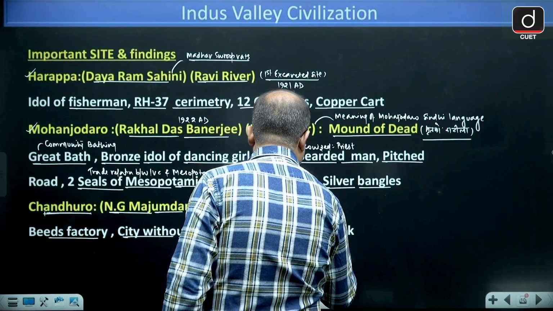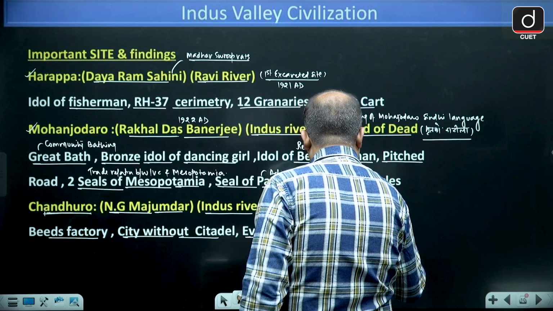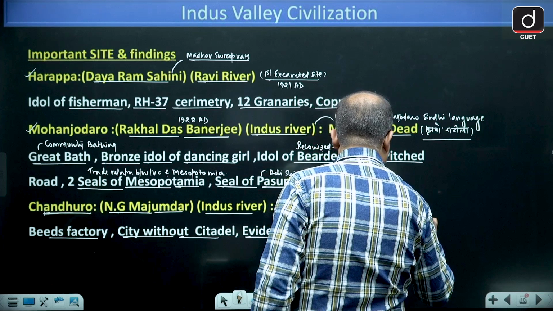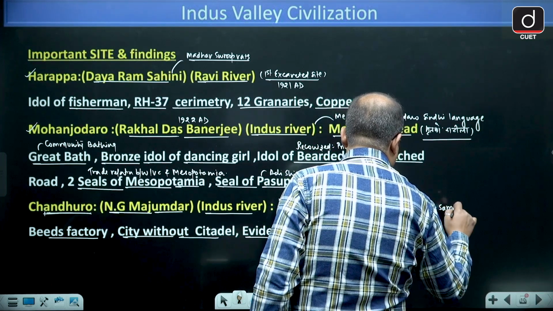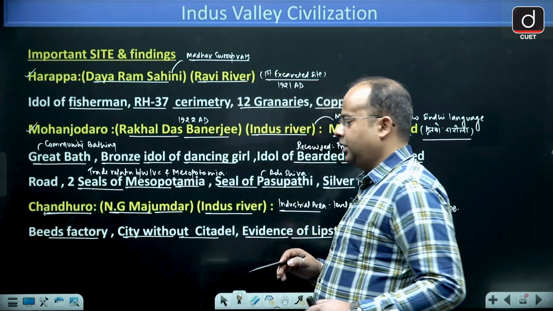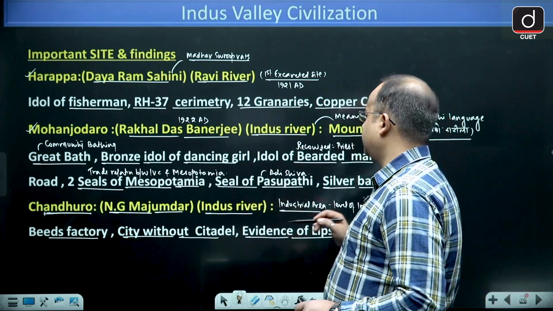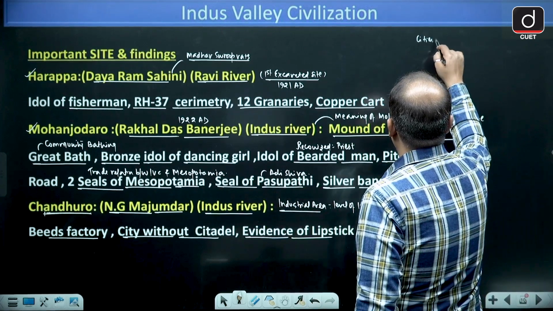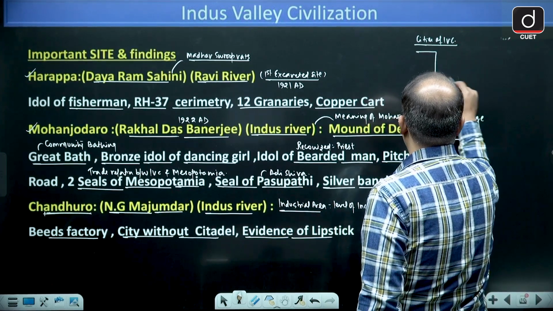And in an industrial area, my dear learners, the level of income of people is almost the same. Therefore it is called a city without a citadel, that means there is no citadel in the city. Normally you will find that the cities of Indus Valley Civilization were divided into two parts, like this.